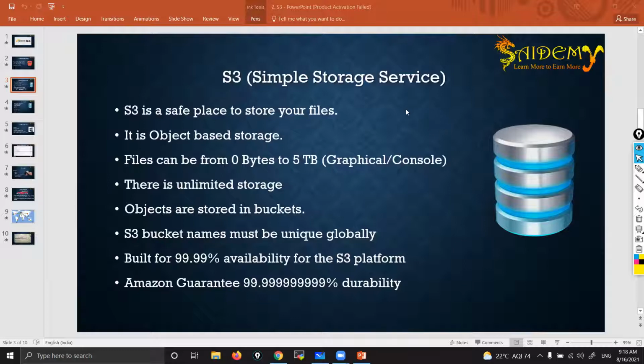Now, Google Drive, after uploading, you can't watch immediately because Google Drive takes time to process that video. That means there is no immediate availability in Google Drive. There is no immediate availability. But in S3, yes, there is an immediate availability.